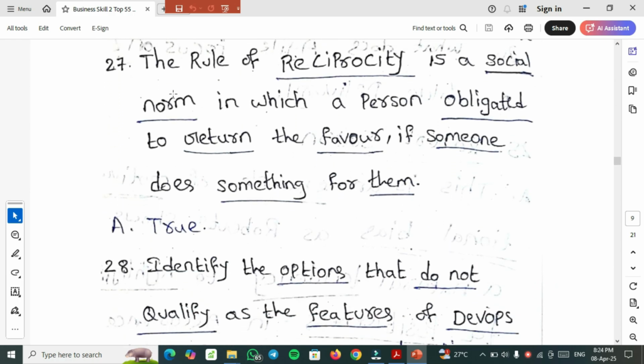27th question, which is an important one. The rule of reciprocity. Reciprocity is a social norm in which a person is obligated to return the favor if someone does something for them. So this is the true option, because a charity sends us dozens of greetings in reciprocity of any donation for them.